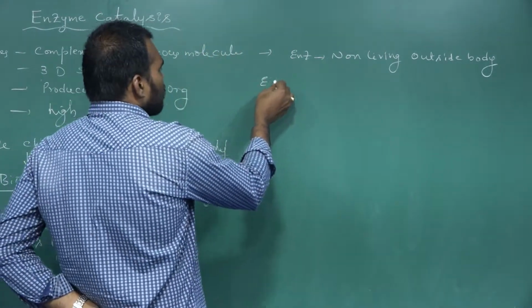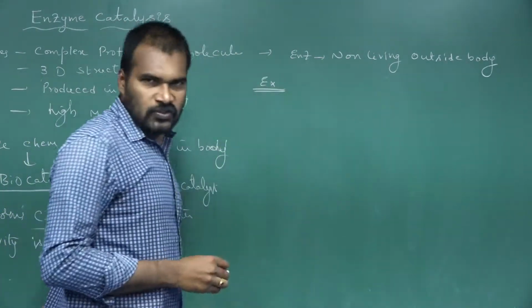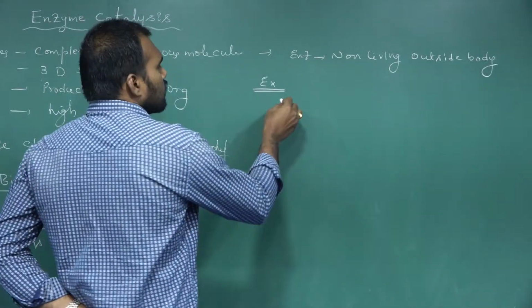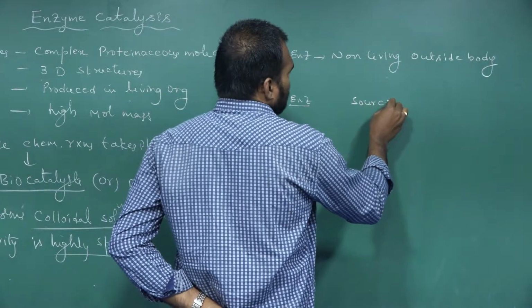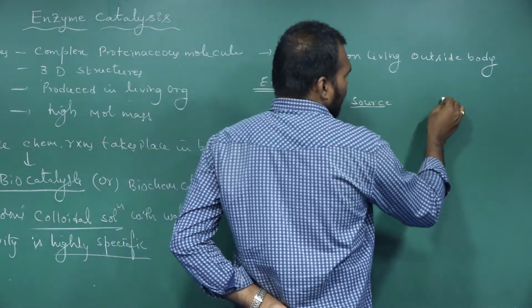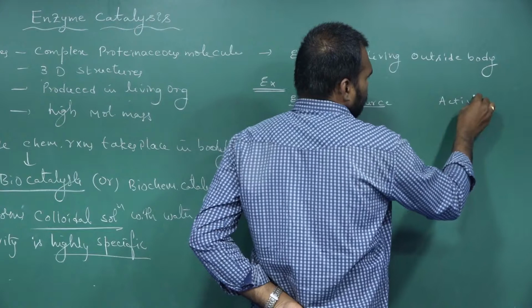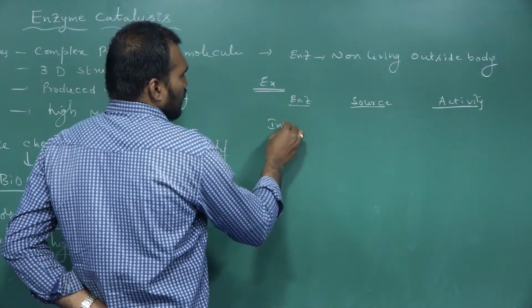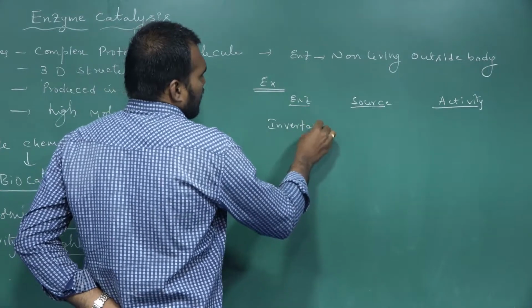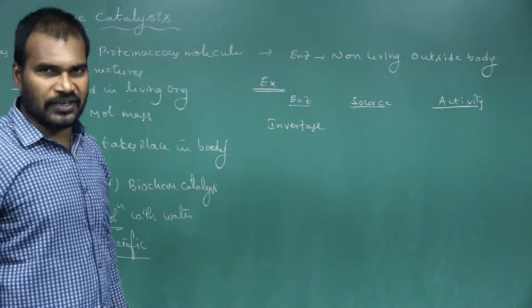Let us see a few examples of enzymes and their sources. See here: enzyme, source of enzyme, and their action. Suppose you take the first enzyme, invertase.